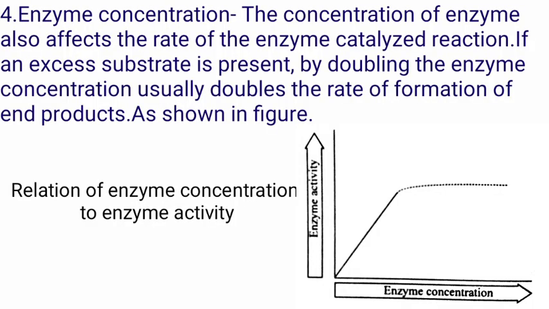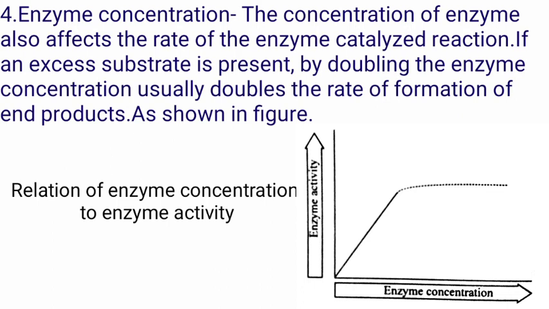Enzyme concentration. The concentration of enzyme also affects the rate of the enzyme catalyzed reaction, as shown in the figure. From the above figure, it is clear that if an excess substrate is present, doubling the enzyme concentration usually doubles the rate of formation of end products. This generally applies at the start of the reaction, as the products of the reaction often have an inhibitory effect on the enzyme and decrease its efficiency.